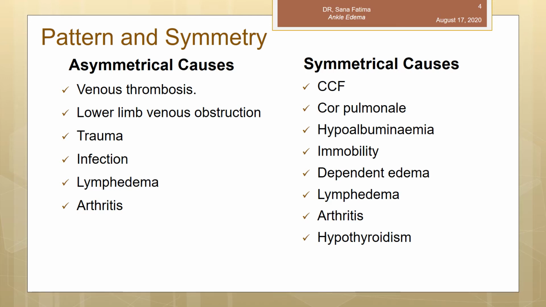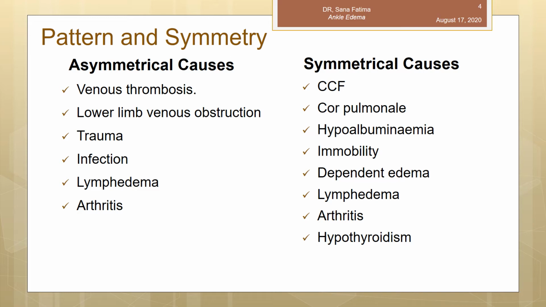This can be due to symmetrical causes and asymmetrical causes. Symmetrical causes include congestive cardiac failure, cor pulmonale, that is right heart failure secondary to lung pathology, and hypoalbuminemia, immobility, dependent edema, arthritis and hypothyroidism. These all result in bilateral leg swelling.